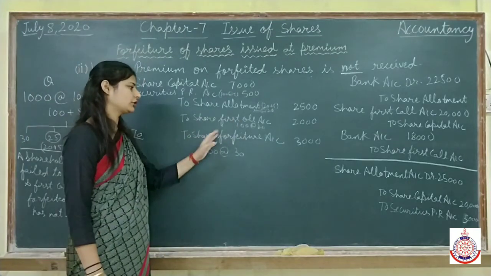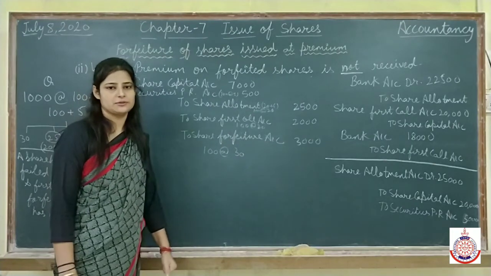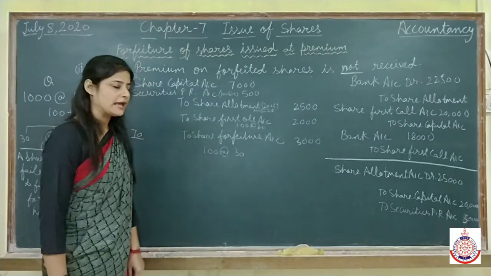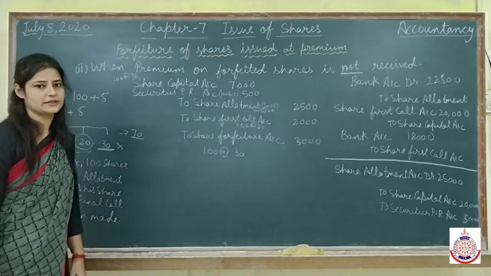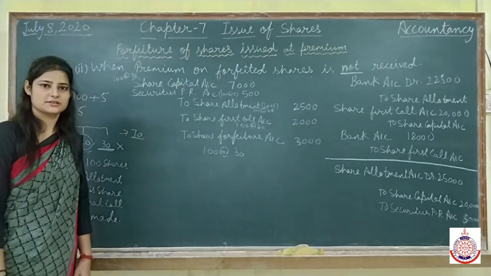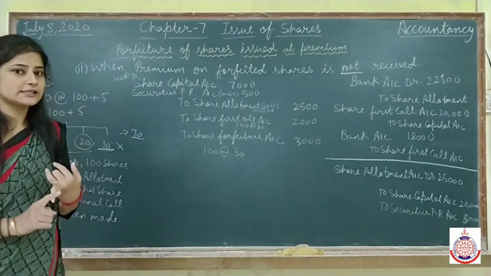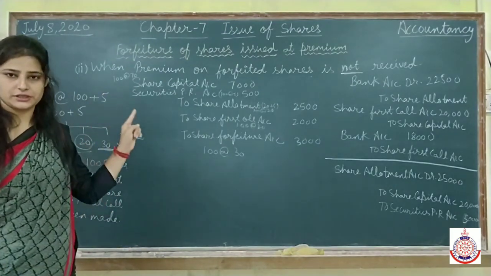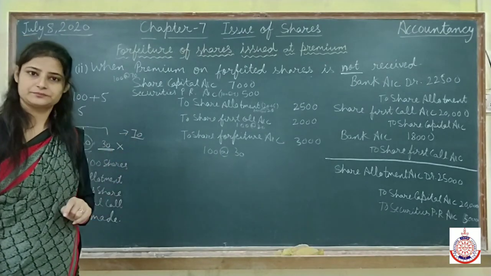And to share first call and to forfeiture account, here we have received that amount. Clear this thing? And when we reissue those shares, I had explained those entries to you previously. I hope this question is clear to you. Now the concept of forfeiture of shares issued at premium I had explained. Clear?